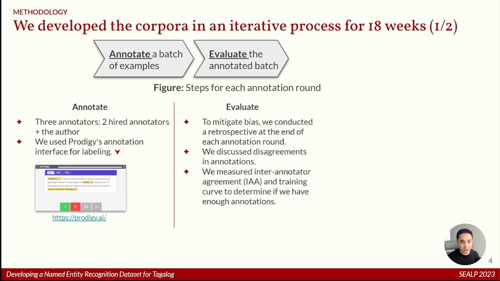Because I'm also an annotator, there's a chance of bias. So what we did is we conducted a lot of retrospective meetings at the end of each round. Here, we discussed disagreements in annotations, and usually these disagreements were rooted from, let's say, vagueness or misinterpretation of annotation guidelines. In addition, we also tracked the inter-annotator agreement and a training curve to determine whether we need more training examples. As a rule of thumb, if the accuracy improves within the last 25% of annotations, then training with more examples will likely result in better accuracy.